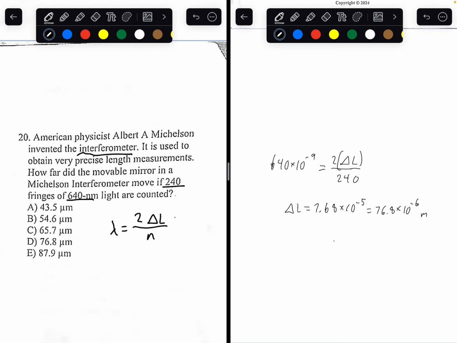So 76.8 times 10 to the power of negative 6 meters is going to be equal to 76.8 micrometers. So the answer is 76.8 micrometers, or letter D.